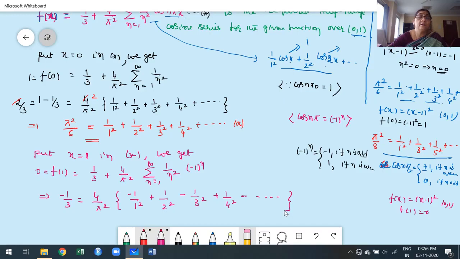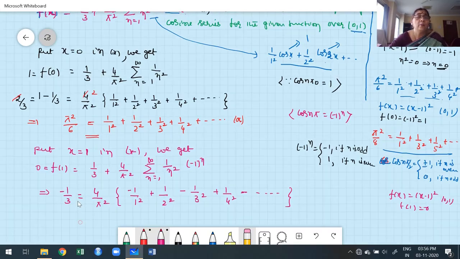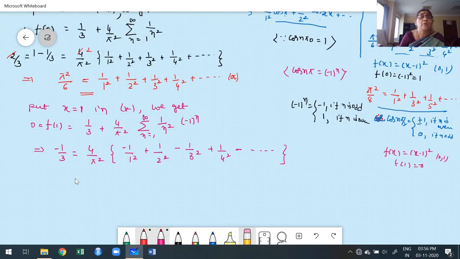Now, I have to simplify this. What we get actually is minus pi square by 12. 4 3s are 12. This is nothing but minus 1 by 1 square plus 1 by 2 square minus 1 by 3 square plus 1 by 4 square. This is not my required result. My required result is what? 1 by 1 square plus 1 by 3 square plus 1 by 5 square. For x is equal to 1 also we don't get it. For x is equal to half also we don't get it.